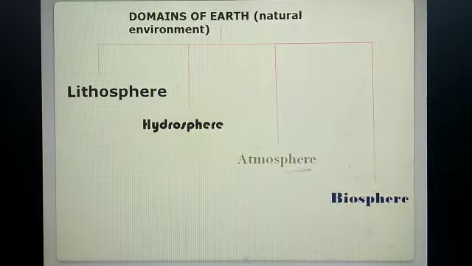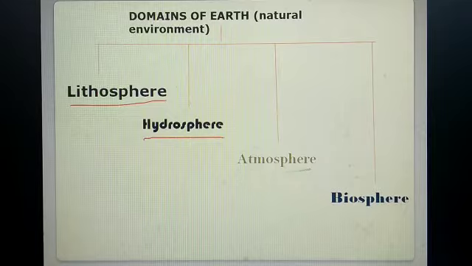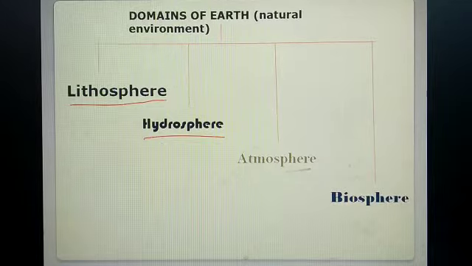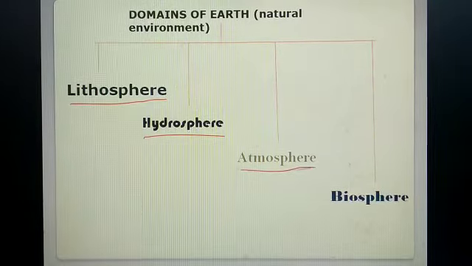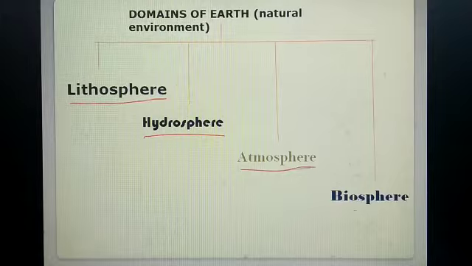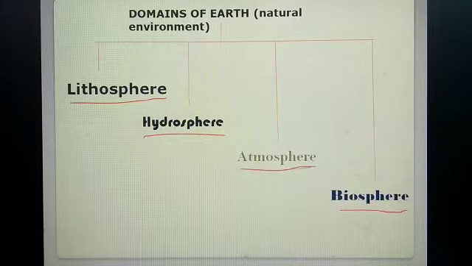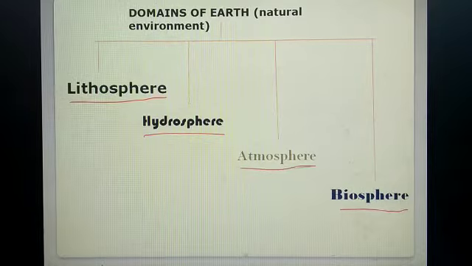The domains of the earth, that is, the domains of the natural environment. We have four domains of the natural environment. The first one is the lithosphere, that is the land surface. The second one is the hydrosphere, that is the water bodies. Then the third one is the atmosphere, that is the layer of the air. And the last one is the biosphere, where all the living beings are found. We have four domains.